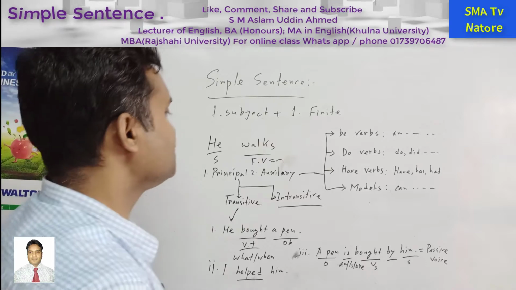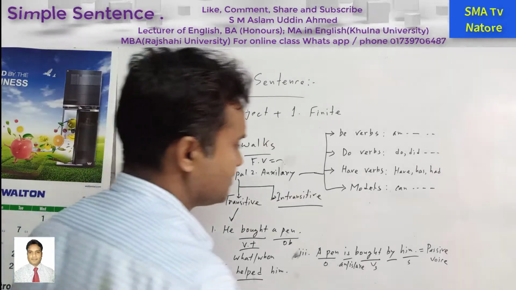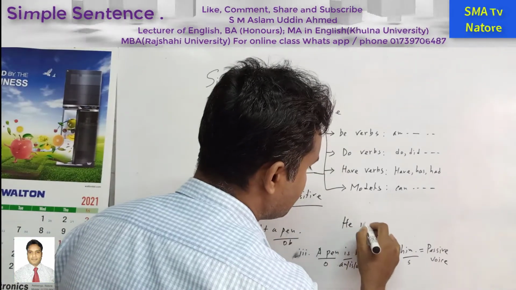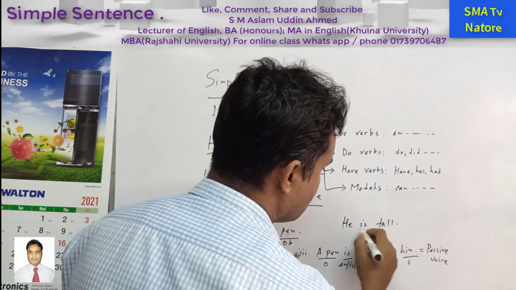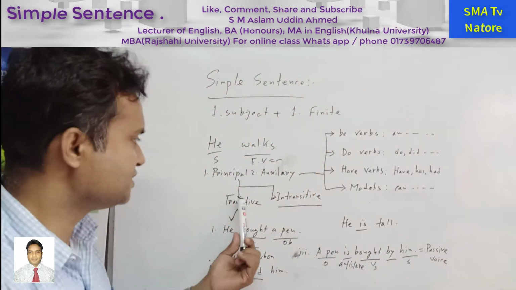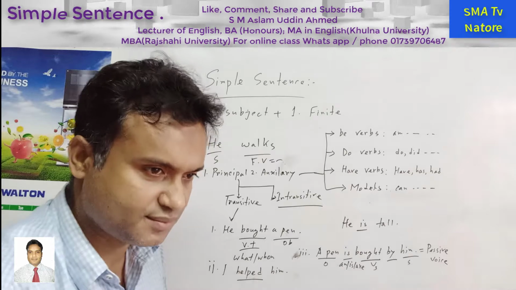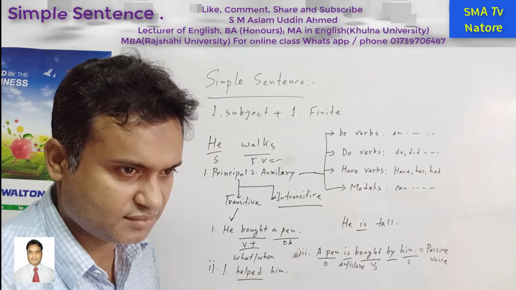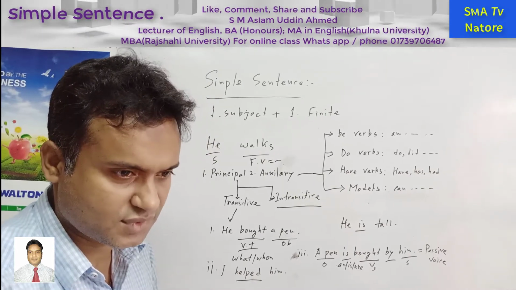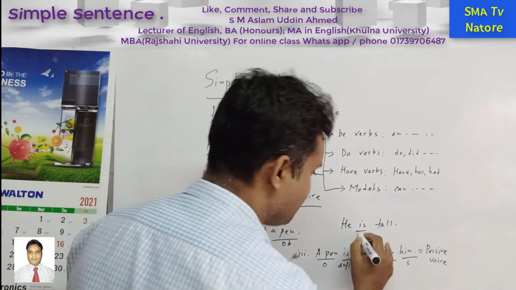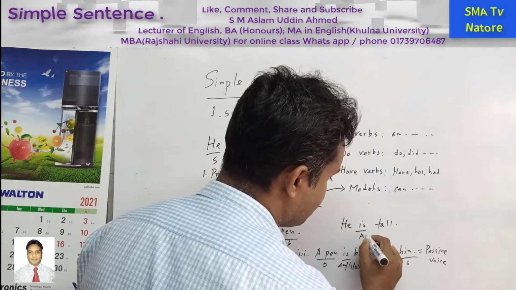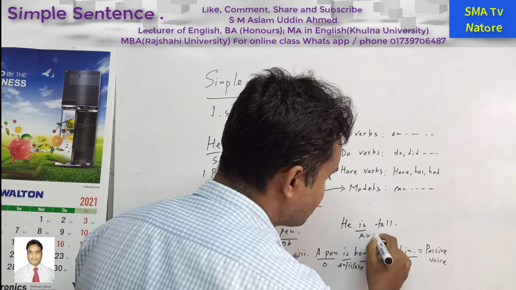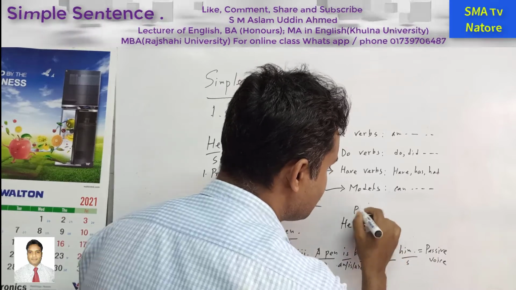But according to another sentence, for example, he is tall. So is, what type of verb? Transitive, intransitive, principal or auxiliary? If you write down that this is the auxiliary verb, it is not the auxiliary verb. This one is the principal verb.